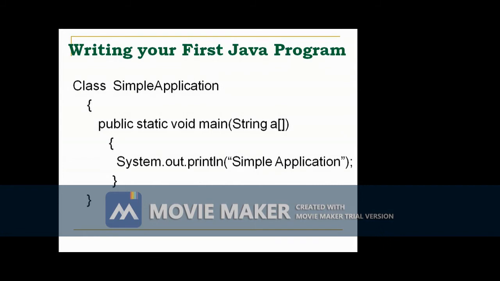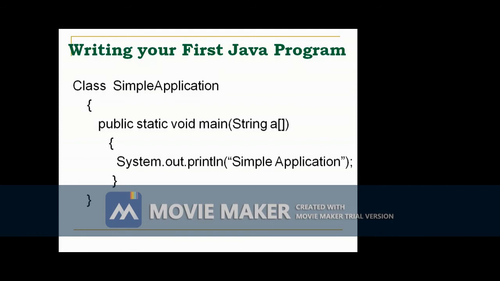So how to write a simple Java program? Writing your first Java program. Here, class, then class name. Within the class, I define one function, the main function: public static void main, String array args. Then System.out.println. System.out.println is a console output statement. It will print a simple message on the command prompt.